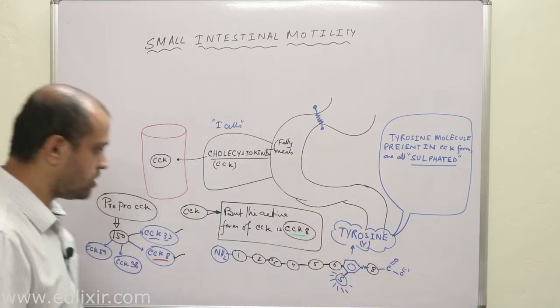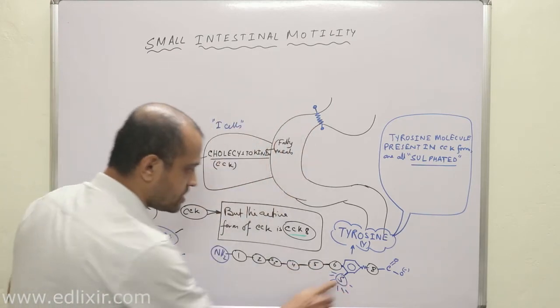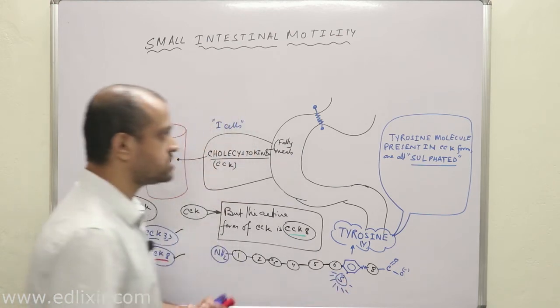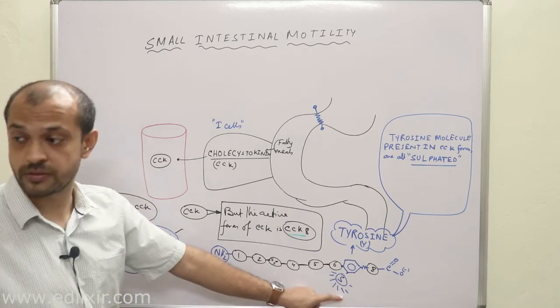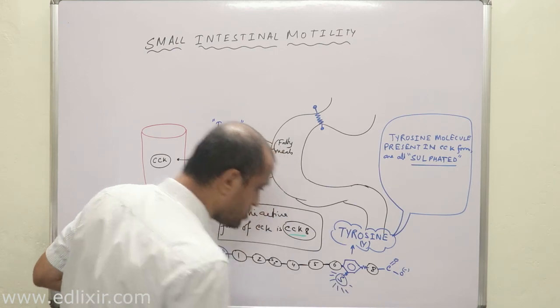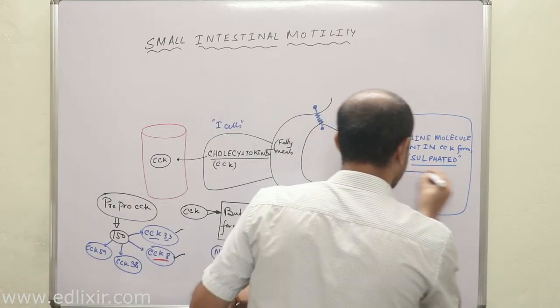Clear? Now, why is this sulfur important? It is said that when this sulfur is removed, then the biological activity of this tyrosine is reduced. Then the biological activity of this CCK is reduced. That means this sulfur is important because of its biological activity. Okay? Now listen.